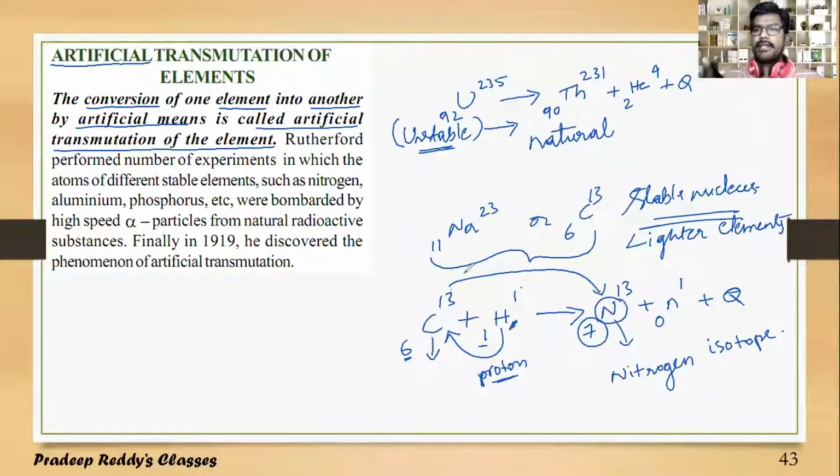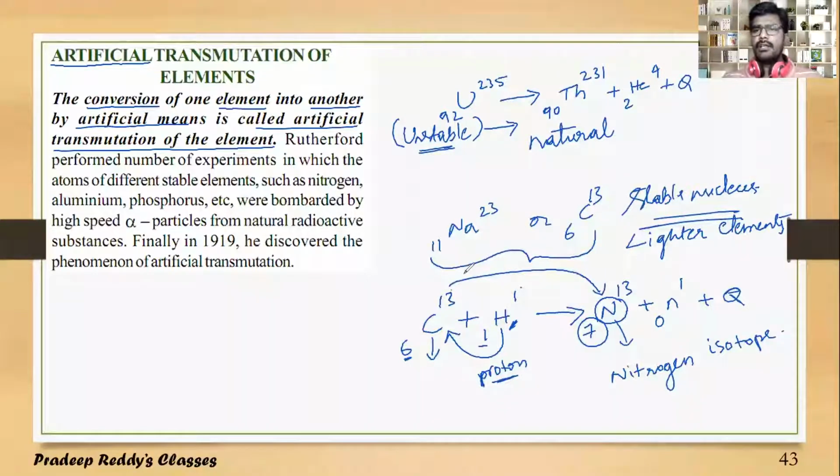This process takes place only artificially, because carbon 6-13 is a stable nucleus. It is not unstable. Its mass is very small, and its binding energy per nucleon is also very large. Therefore, it does not undergo any instability. Therefore, the natural radioactive process does not take place. But you are inducing some instability by bombarding it with a heavier massless particle.